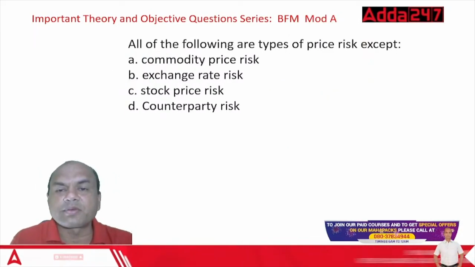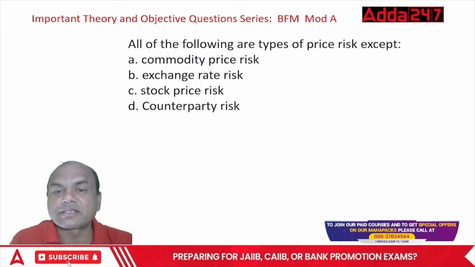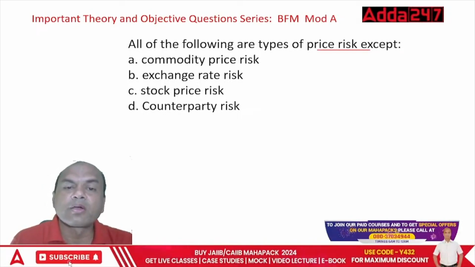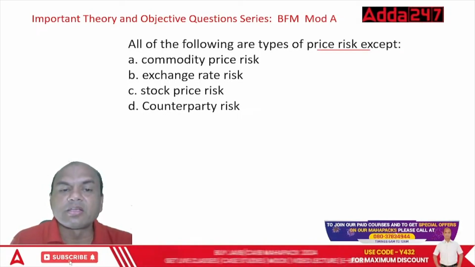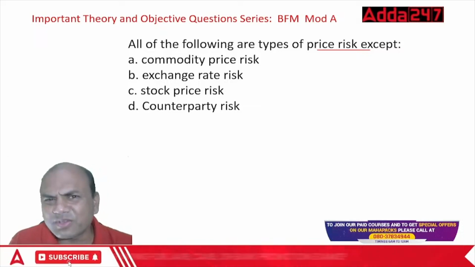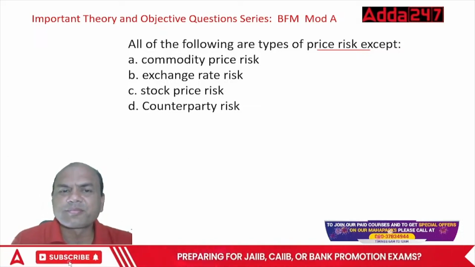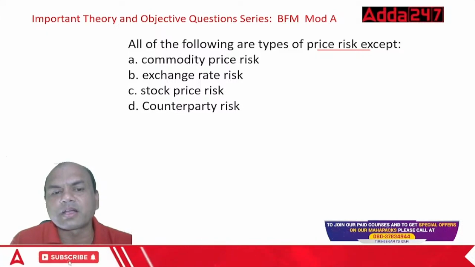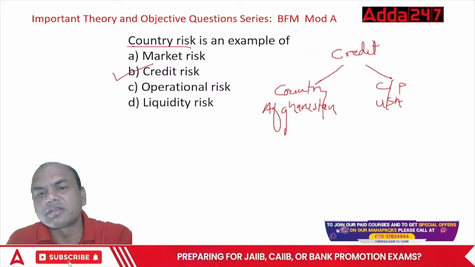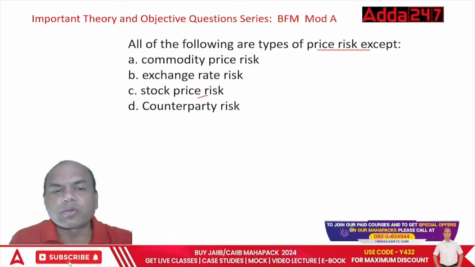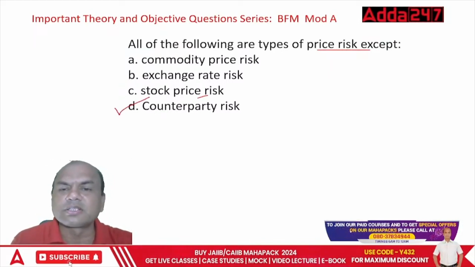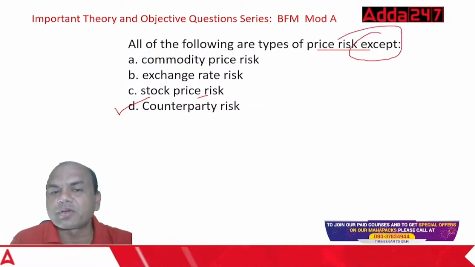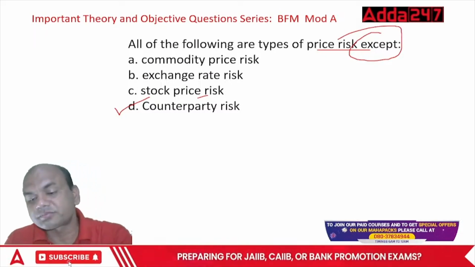All of the following types of risk are price risk except: commodity price, exchange rate, stock price, counterparty. Just now we saw it, counterparty, isn't it? Commodity price, price going up and down; exchange rate, price going up or down; stock price, price going up or down. Counterparty, just now we saw it, is a part of credit risk, right? So this is except, we want except, okay? So that's why this is the answer.